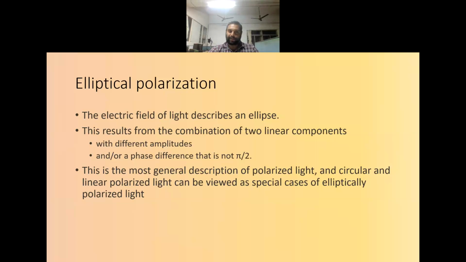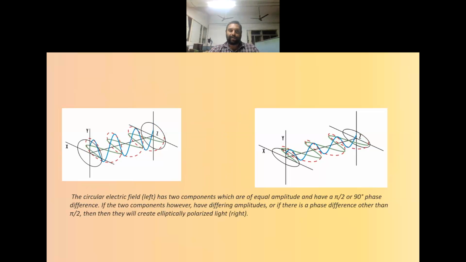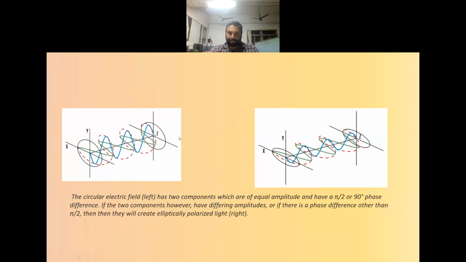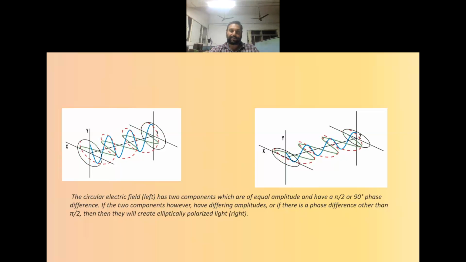But if the phase difference is other than pi by 2, even if they have equal amplitudes, it will produce an elliptical polarization. So this is the most general polarization. Circular polarization and linear polarization are special cases of elliptical polarization. Here on the left side, it is showing the circularly polarized light. And if we see the right side, it is the elliptical polarization. So we can observe the difference in how the tip of the resultant electric field is traversing. On the left side it is a circle and on the right side it is an ellipse.